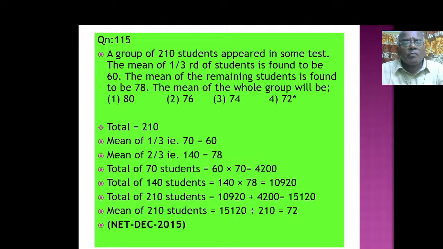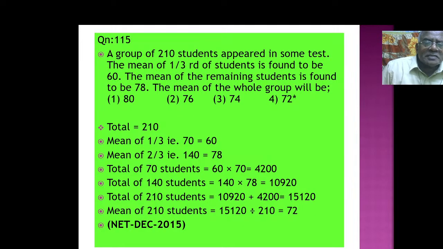Now, a group of 210 students appeared in some test. The mean of 1/3 of students is found to be 60. The mean of the remaining students is found to be 78. The mean of the whole group, what? That is the question. Very interesting. Mean means average. Total 210. What is 1/3 of 210? That is 70, isn't it?